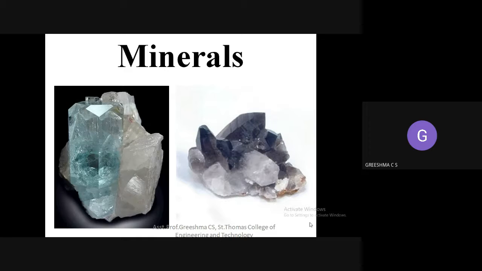So mineral basically means a solid substance that is naturally present in nature. It may be composed of one element or more elements. So mineral means a naturally occurring substance which is composed of one or more elements. Sometimes it will have only one element, sometimes a composition of elements. Whatever it is, it will be naturally occurring. It is not artificial or human made. So that is basically what a mineral means.